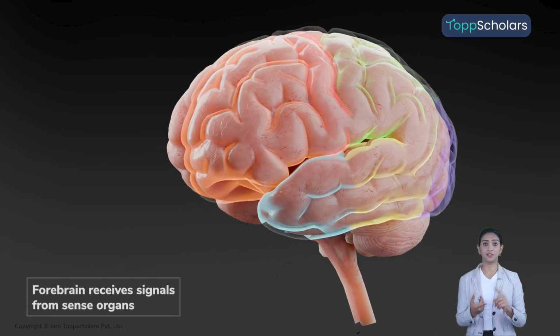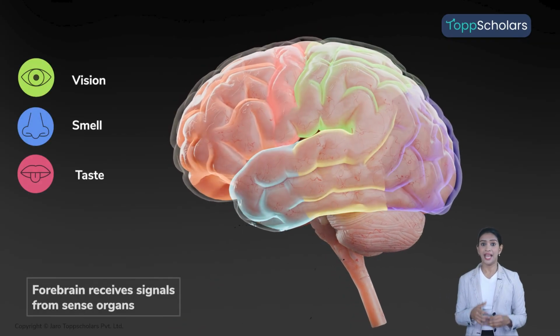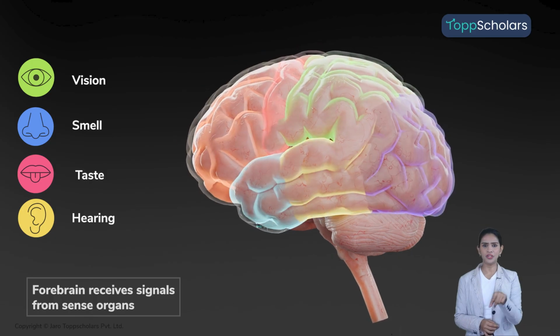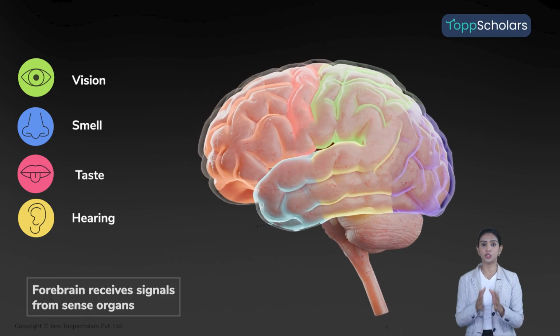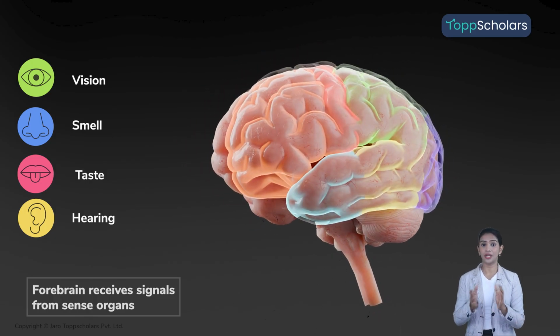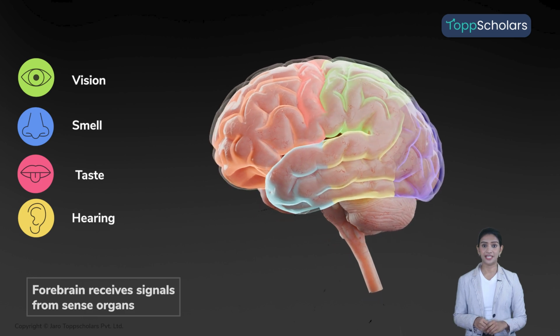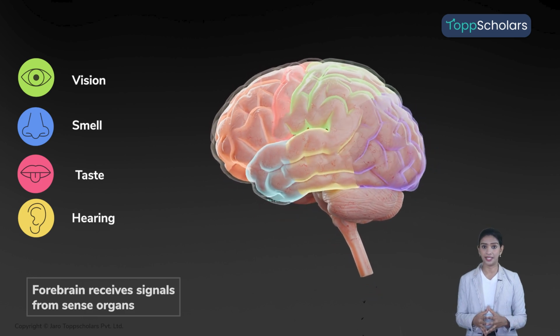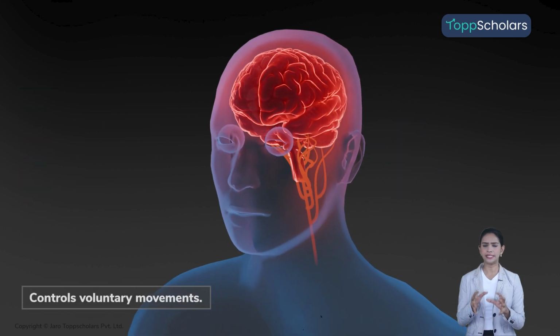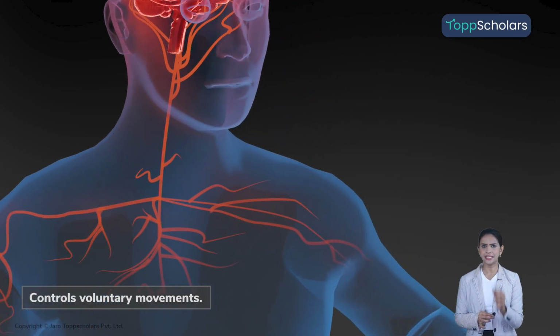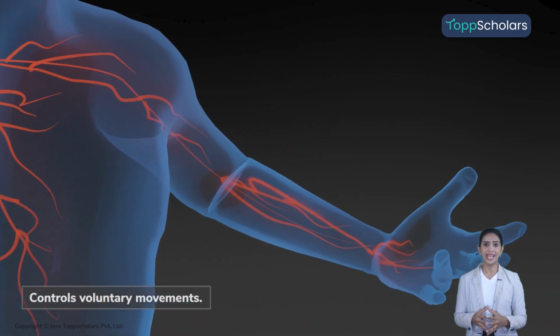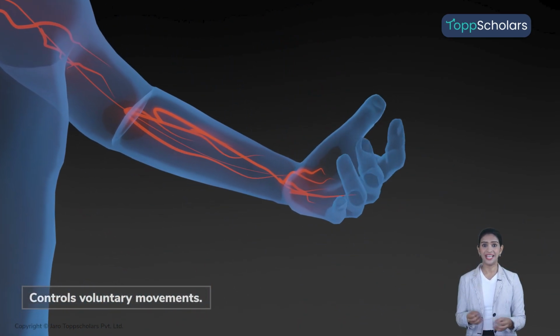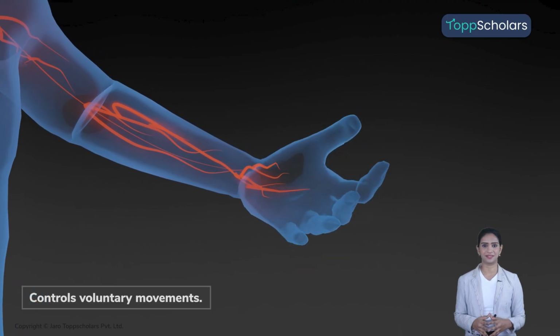Similarly, sensations like vision, smell, taste, and hearing are received from different sensory organs and sent to the different areas of the cerebrum for analysis. Just like sensory and association areas, the cerebrum also contains motor areas that send signals to voluntary muscles and help us perform body movements in response to sensory stimulus.